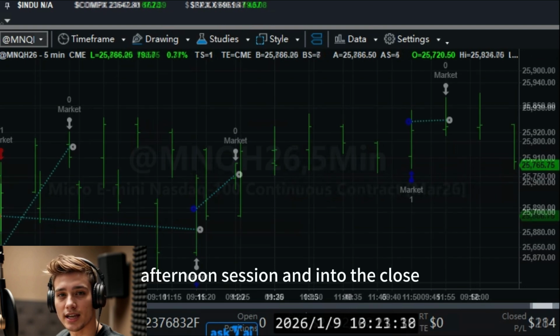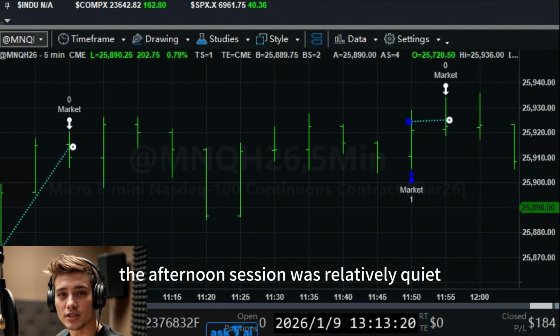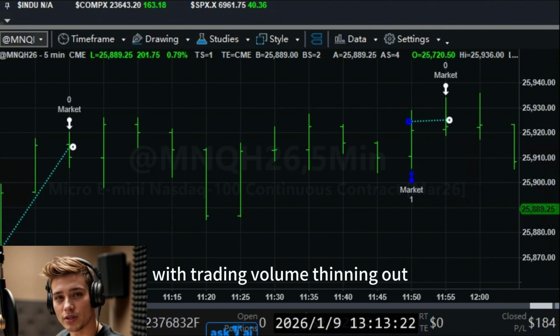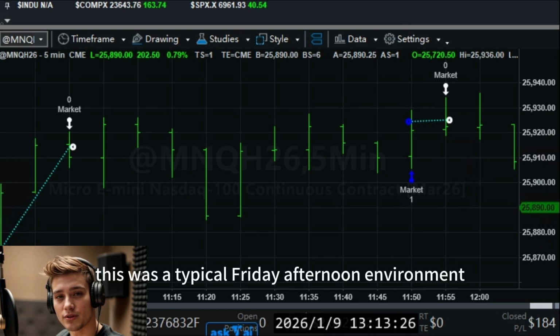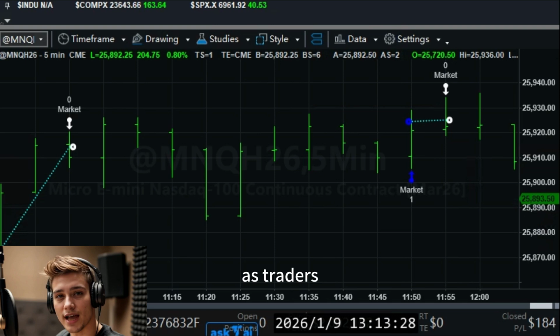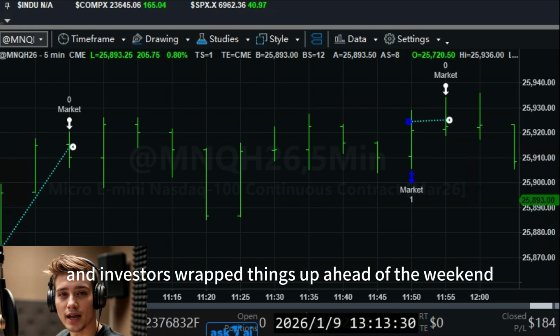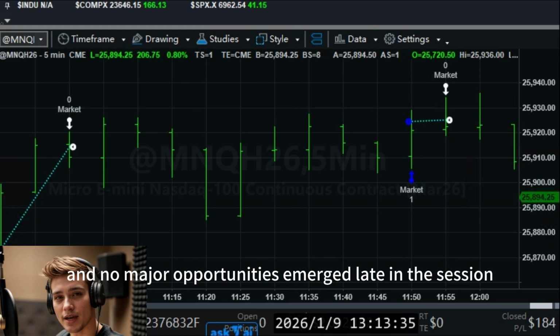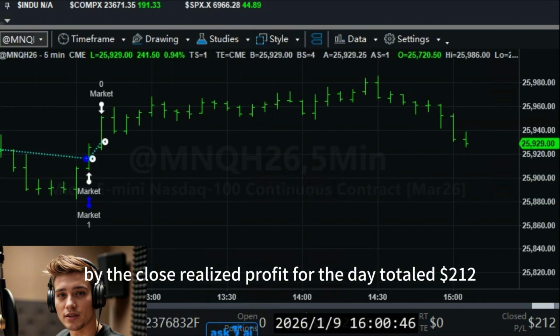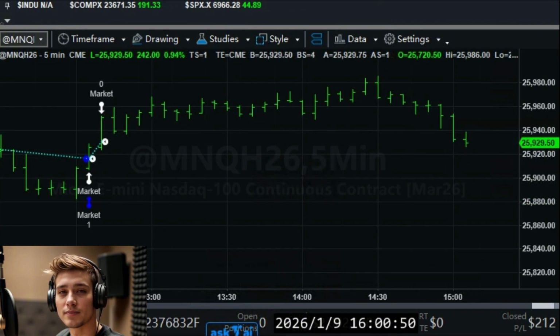Afternoon session and into the close. The afternoon session was relatively quiet, with trading volume thinning out. This was a typical Friday afternoon environment, as traders and investors wrapped things up ahead of the weekend. Price action remained contained, and no major opportunities emerged late in the session. By the close, realized profit for the day totaled $212.